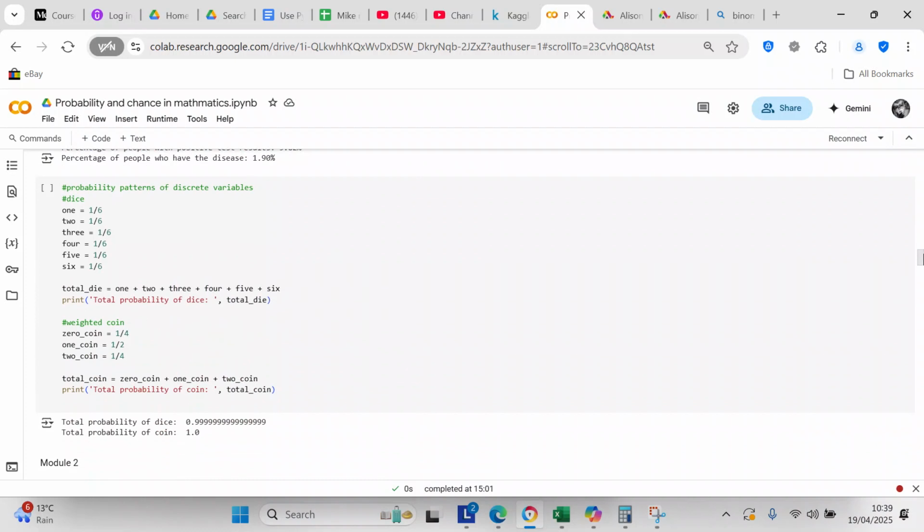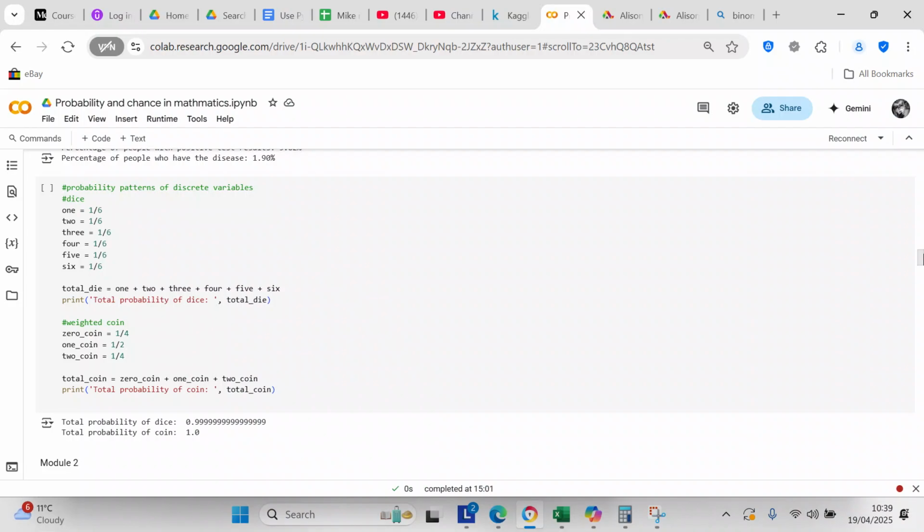So now we're going to look at probability patterns of discrete variables. We're going to look at dice. Each number on a 6-sided die is going to have a probability of 1 divided by 6. So total die equals 1 divided by 6 times 6, and it should be 1.